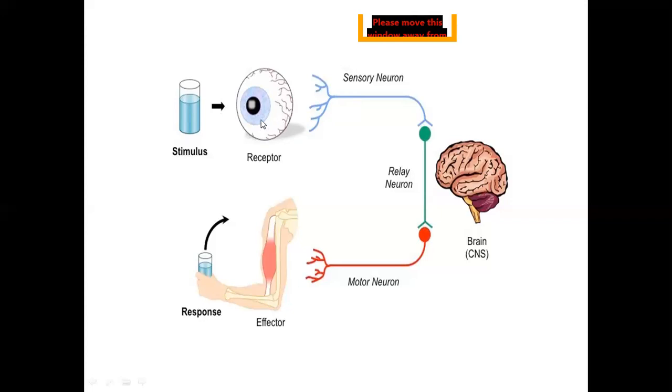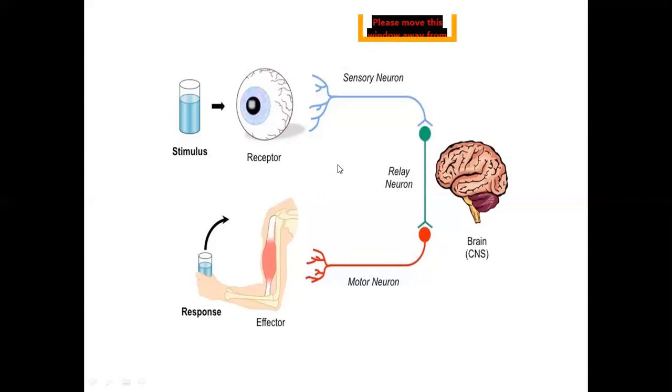Animals need a fast and efficient communication system between their receptors and effectors, partly because most animals move in search of food.